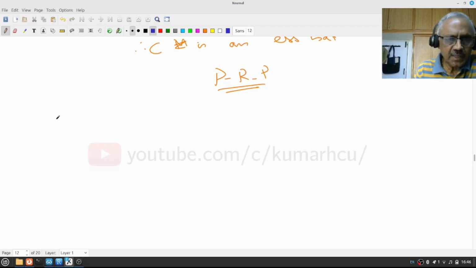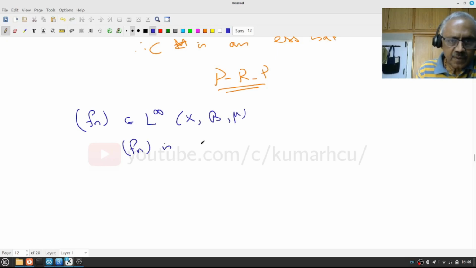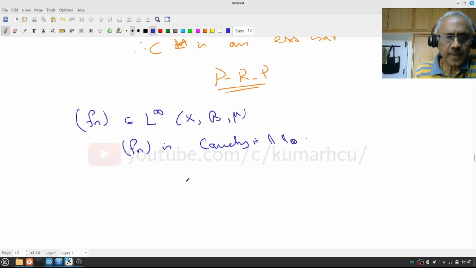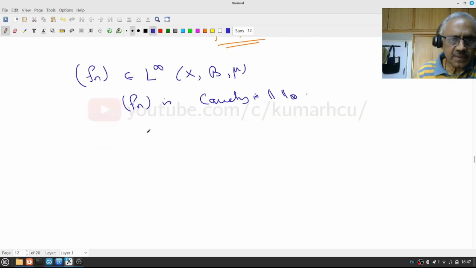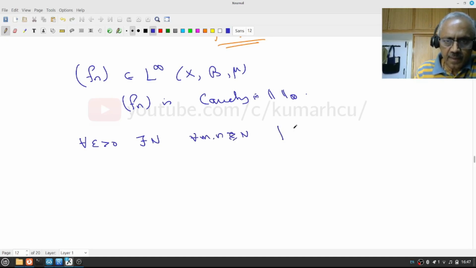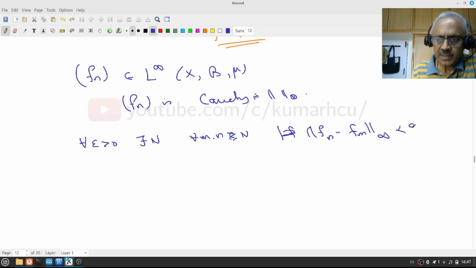We now come to the important result. When I have Fn a sequence in L infinity, what do I mean by Fn is Cauchy with respect to this norm? As I said earlier, it's very clear. What is the definition of this? For every epsilon greater than 0, there is an N so that for all n, m greater than or equal to N, the L infinity norm of Fn minus Fm is less than epsilon.